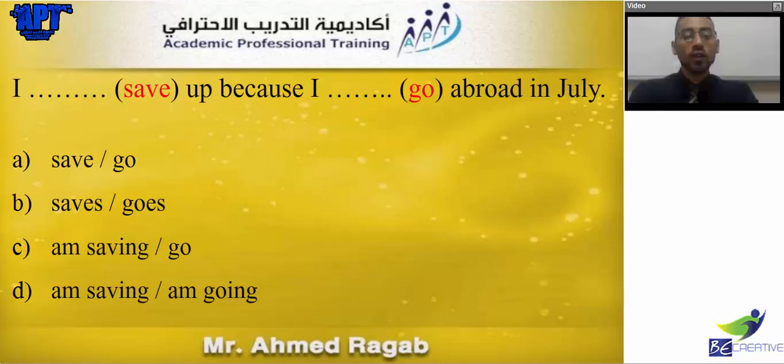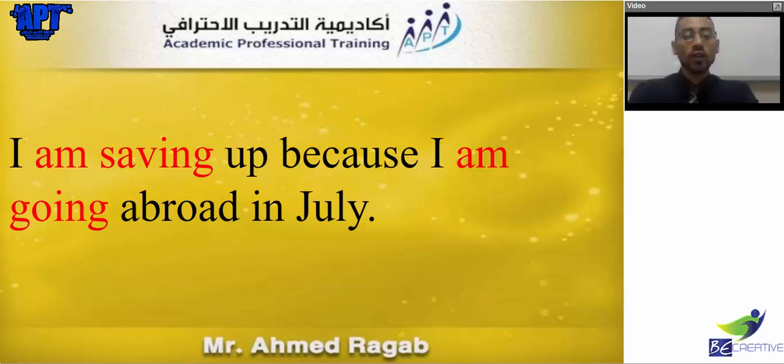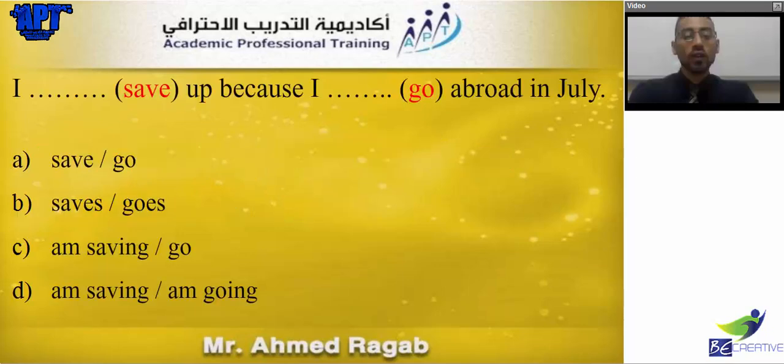Okay, now let's continue. When we answer this: I'm saving up because I'm going abroad in July. Very nice. Let's look at the example again. Both actions, one of them is happening now: I'm saving up nowadays, and I'm going abroad in July. That means something will happen in the future. Okay.